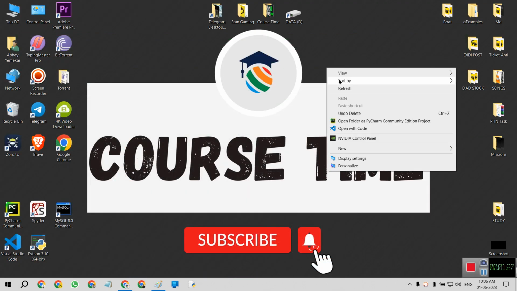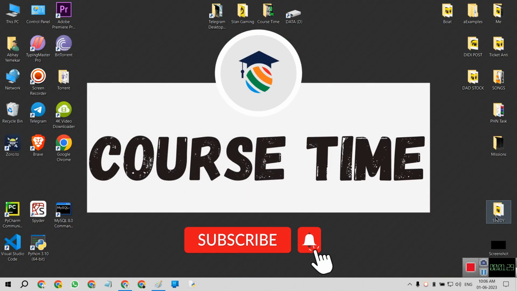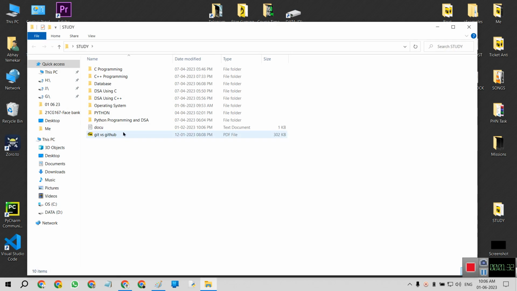Let's go to our folder, Main Study. These are the different courses we are going to cover in the upcoming days: C programming, C++ programming, database, data structures using C, and data structures using C++. Python is going to be covered in the Daily Run Python, which is Python programming with DSA. We are also going to cover Git versus GitHub and different technologies.